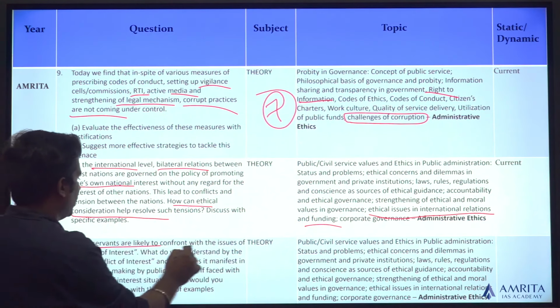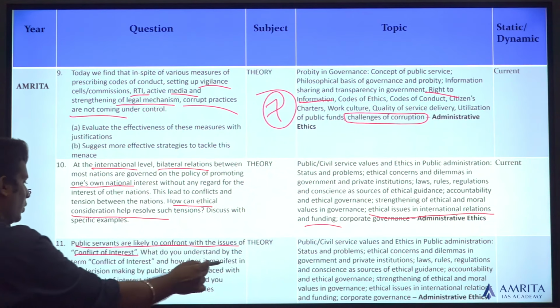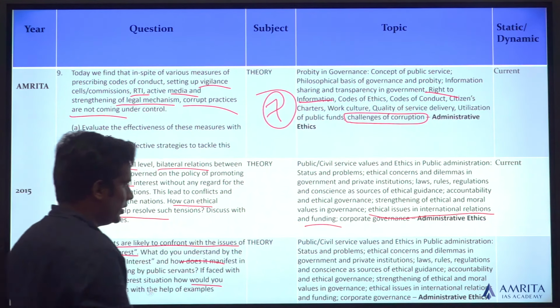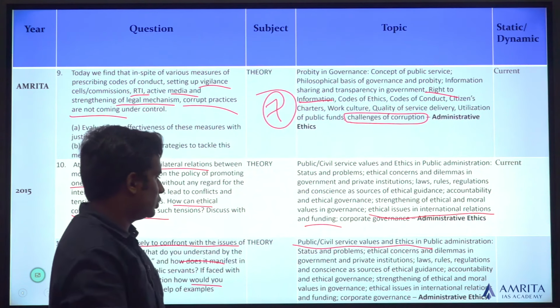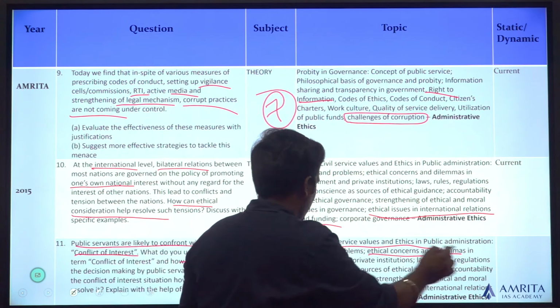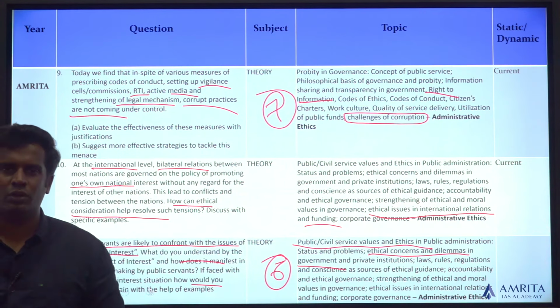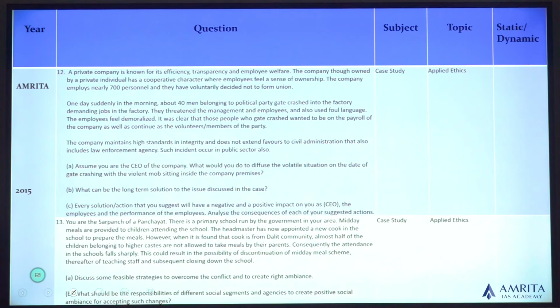Public servants are likely to be confronted with the issues of conflict of interest. And what is conflict of interest? How does it manifest? How do you, if faced with it, how would you solve it? That is the question being asked. You can talk about public civil service values, ethics in public administration, ethical concerns and dilemmas in government, topic number 6 of your ethics syllabus. Taken directly from it, how you can handle the ethical concern and dilemma which is present in your administration or in your personal choice. Again, the case study.